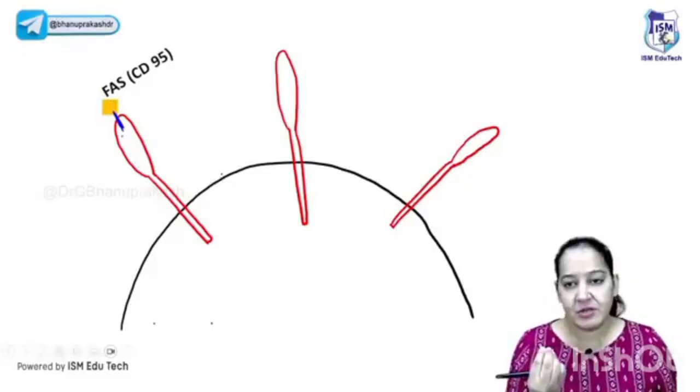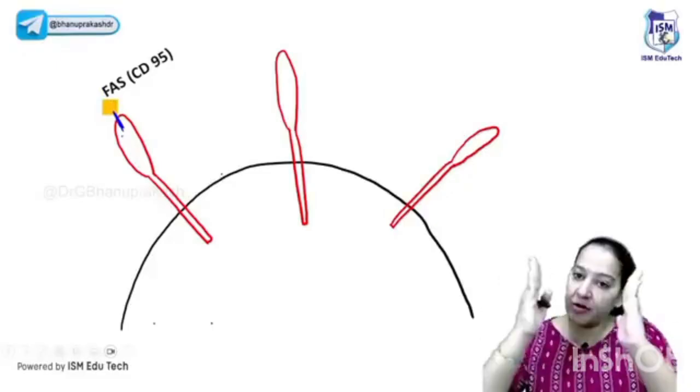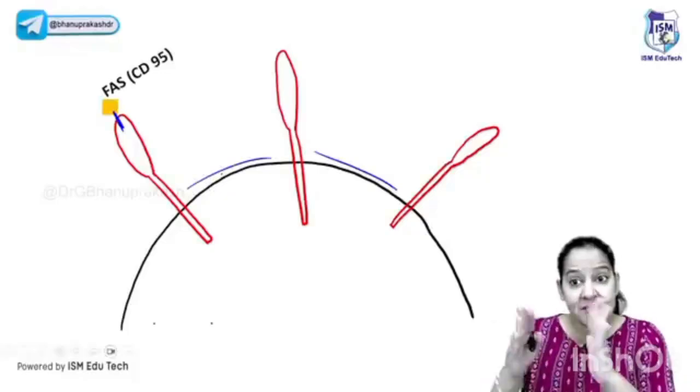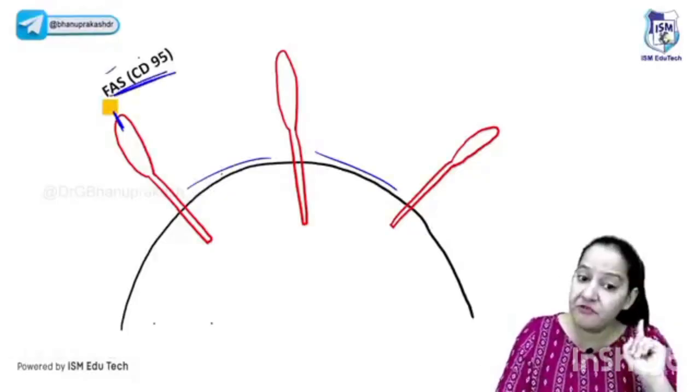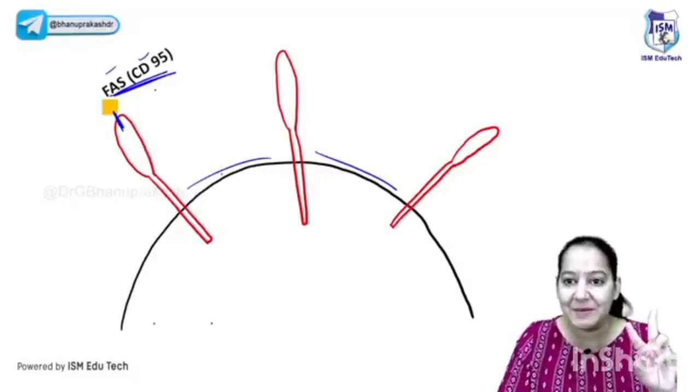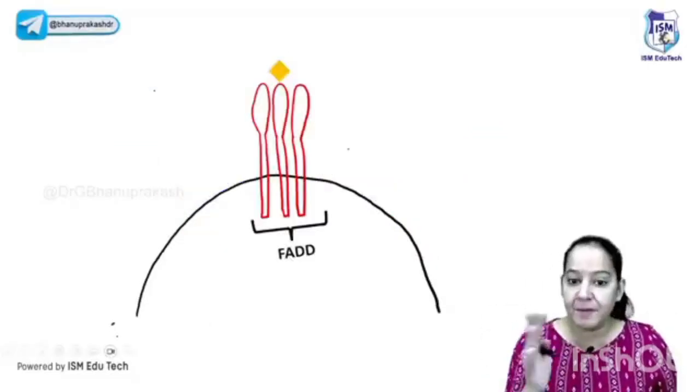Once the death receptor gets activated, multiple death receptors come closer. Now you can see there is a distance between them while they are inactive. These are the death receptors, CD95 receptor, FAS receptor, one and the same thing. First remember, FAS and CD95 are one and the same thing. It's not different, these are synonyms. Now once the ligand binds with the receptor, multiple receptors come closer like this.